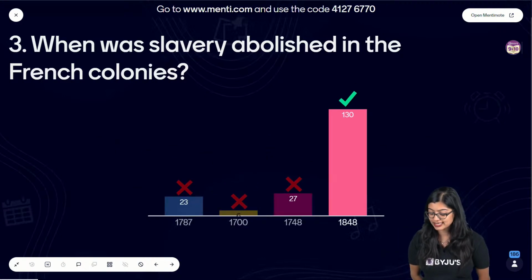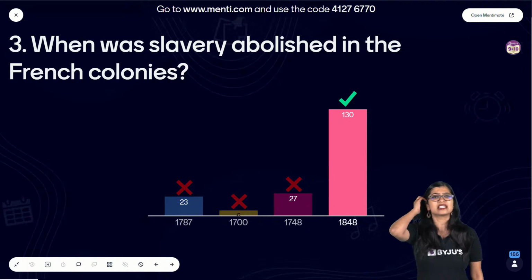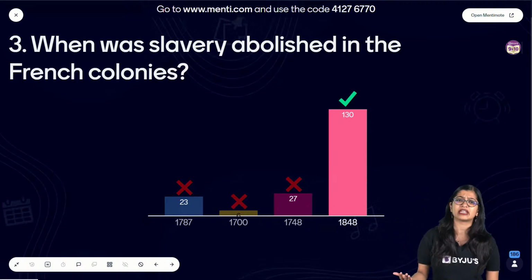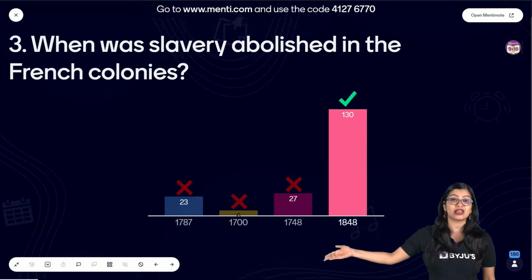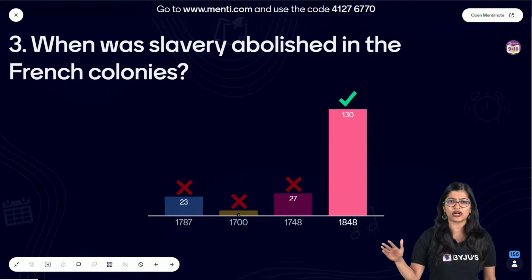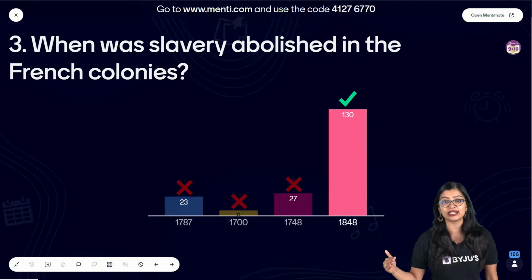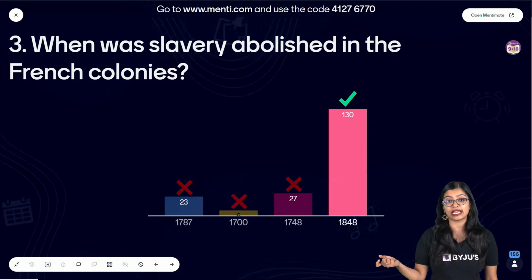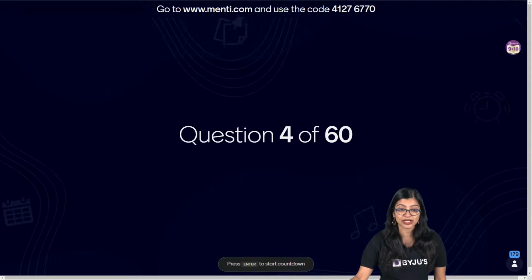So the correct answer was 1848. In many French colonies, earlier, nobody really spoke against slavery. It was something very silent because Europeans needed people to carry out a lot of work for them, which is why there were slaves. Initially, around the 1740s, a law was passed to abolish slavery. But when Napoleon came into the picture, that was no longer the case. That was very short-lived. Ultimately, in 1848, slavery was finally abolished in the French colonies, which is why the correct answer is option D. Now moving on to question number 4.